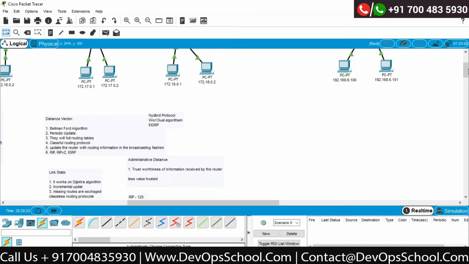It is a distance vector protocol, but you can say it is an advanced distance vector protocol. It works on the DUAL algorithm, which is nothing but the Diffusing Update Algorithm. Before we jump into this protocol, we need to understand one important concept called autonomous system number.